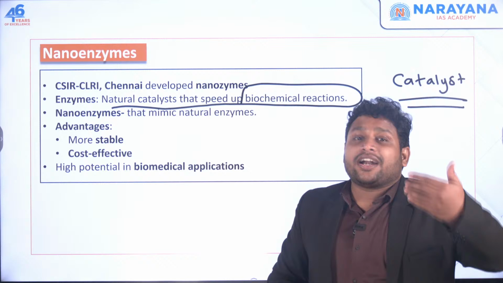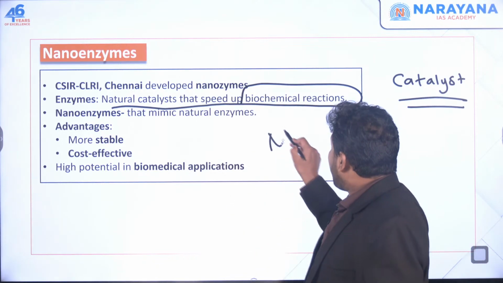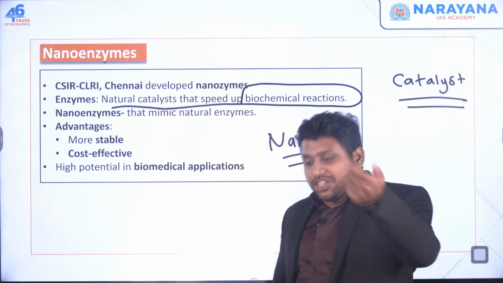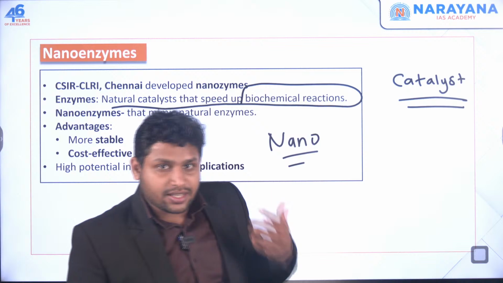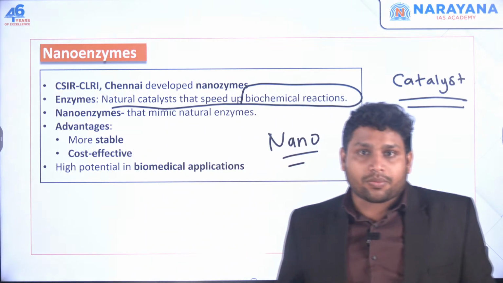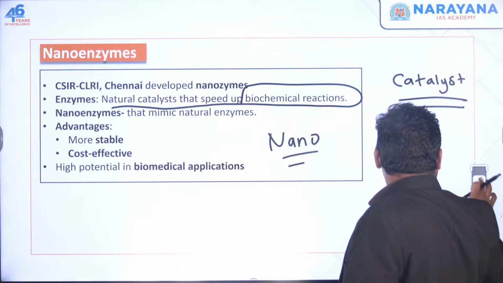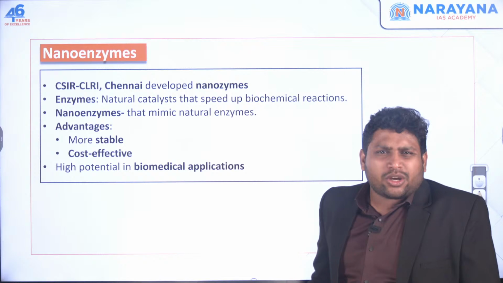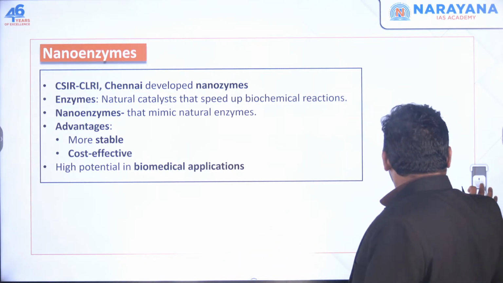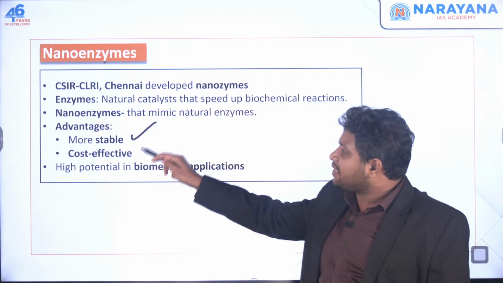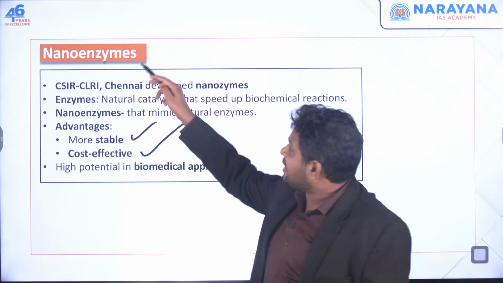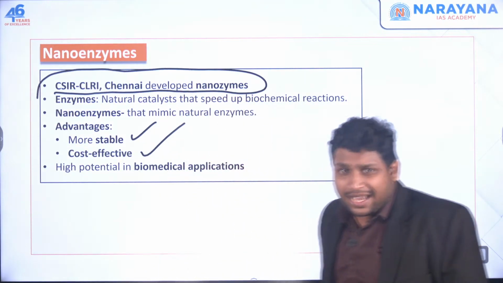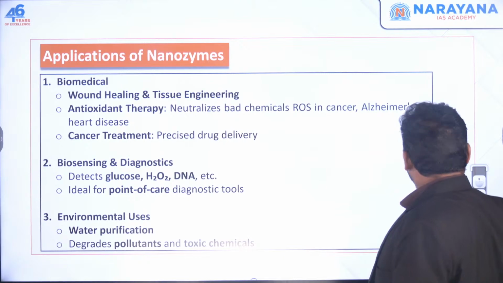Now we are creating artificial enzymes, that too at nano level, very small, and we are trying to insert it in our body somehow. Let's say we need some extra enzymes to solve some problem, or let's say our enzymes have become useless, they are not working, then we'll use this nano enzyme. And this is not so costly also. Using nanotechnology, making these nano enzymes is not a tough thing. It's very stable, it's very cost effective. And recently this is in news because CSIR CLRI Chennai, they have developed some nano enzymes. That's the reason it is in news.